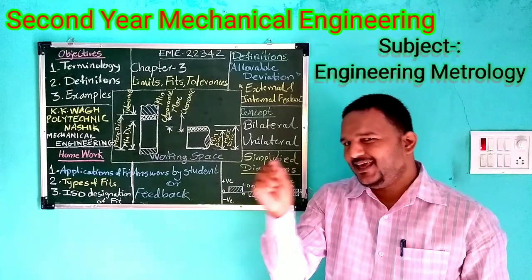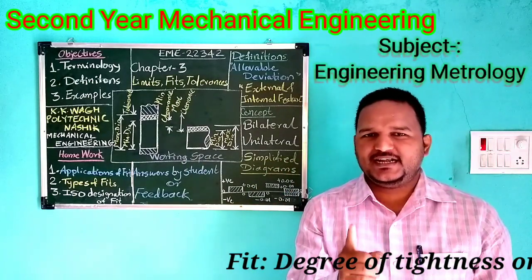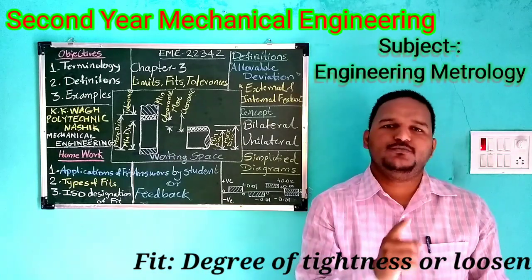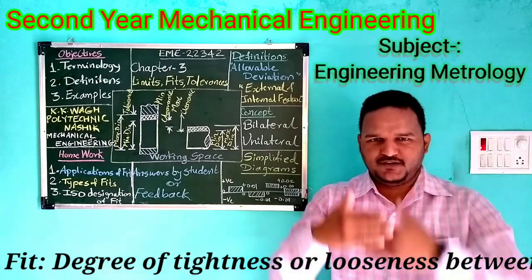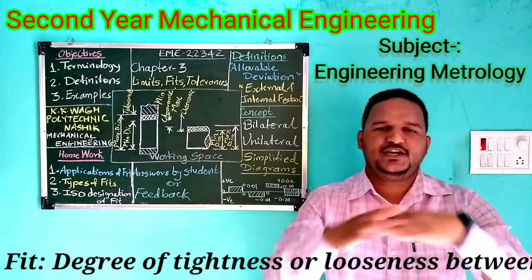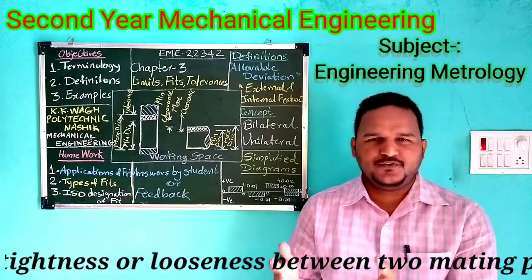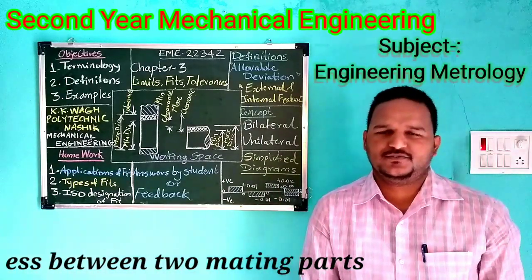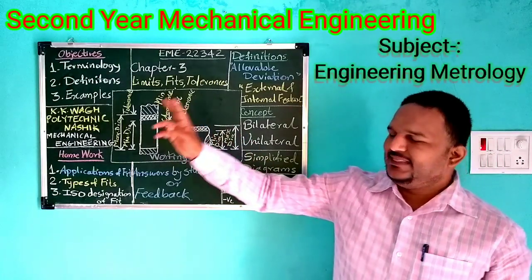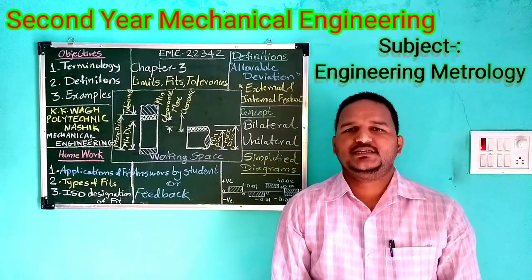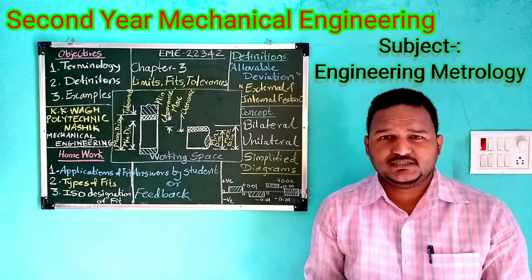On similar lines, we fit a number of components, and there is a relation between two mating components. Now what is fit? In exactly one line, fit is the degree of tightness and looseness between two mating parts. Later we will go into detail on the types of fit: clearance fit, transition fit, and interference fit. Next point in limits, fits and tolerances is tolerance.